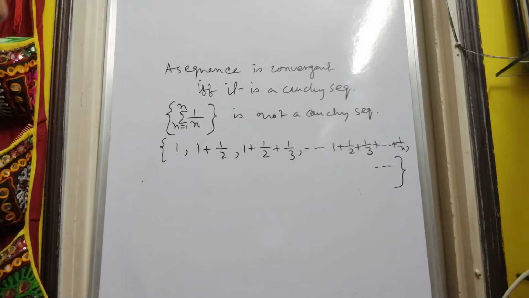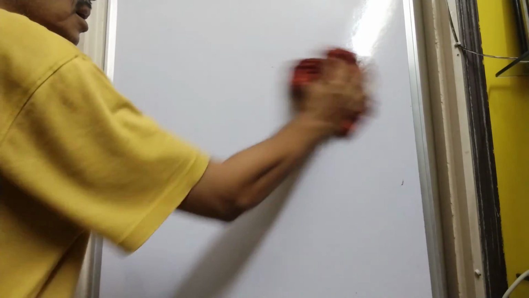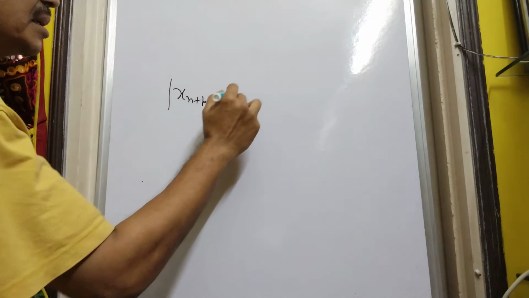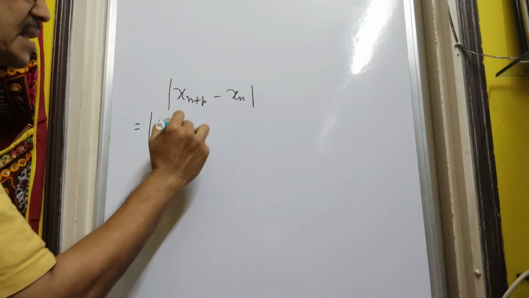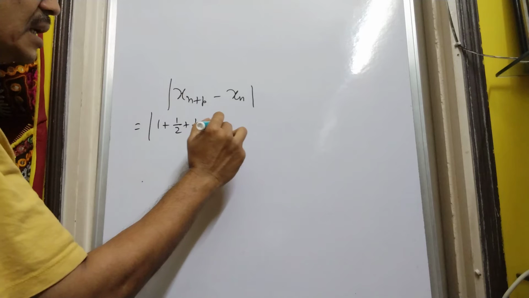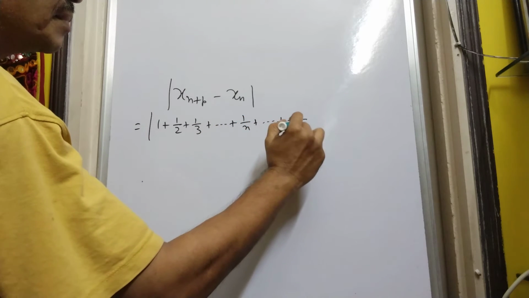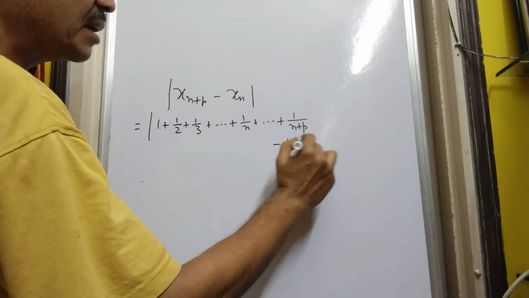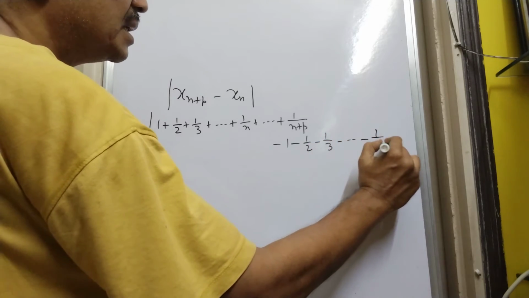And we shall show that this is not a Cauchy sequence. Let us just calculate with this definition the value mod of xn plus p minus xn. So it will be mod of 1 plus half plus 1/3 plus 1 by n plus 1 by n plus p, minus 1 minus half minus 1/3 minus 1 by n.